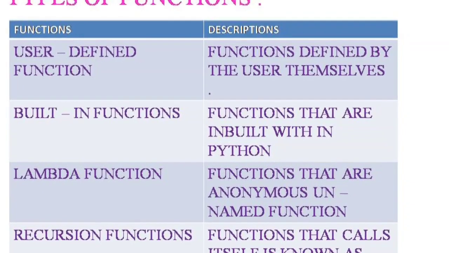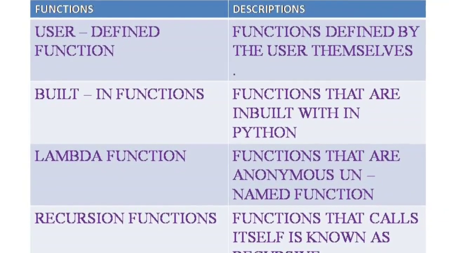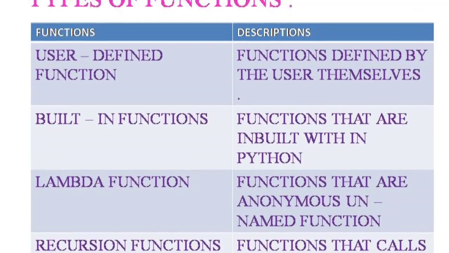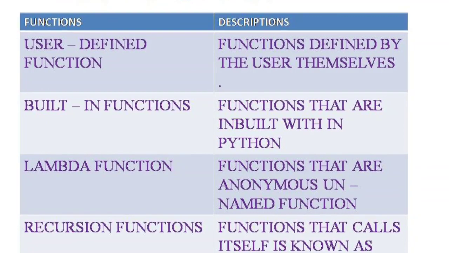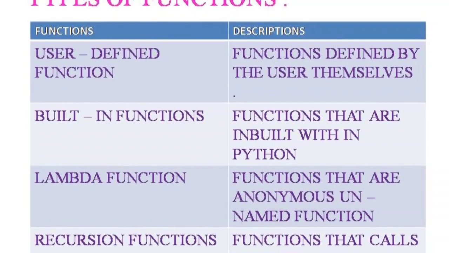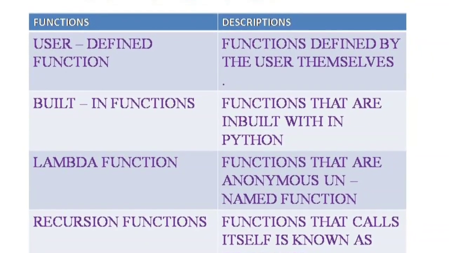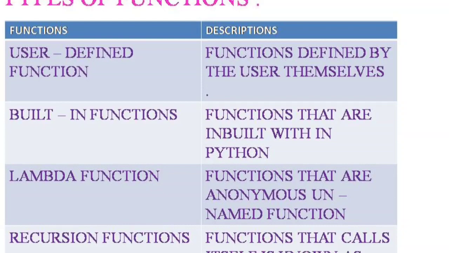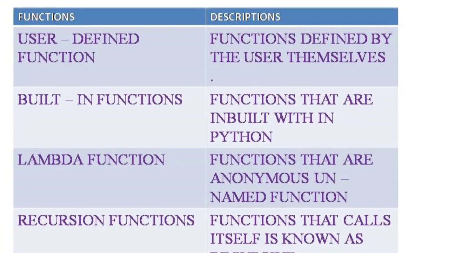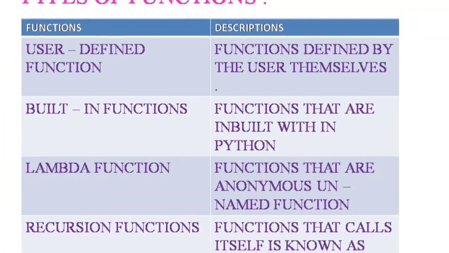Now, types of functions. User-defined function: these functions are defined by the user themselves. Built-in functions: functions that are built in within Python. Lambda function: functions that are anonymous, unnamed functions. Recursion function: a function that calls itself is called a recursion function.